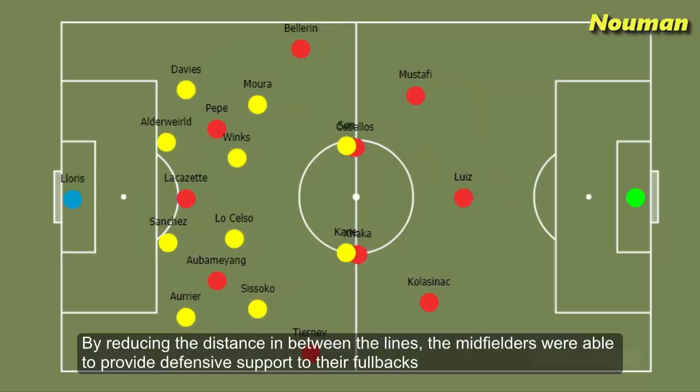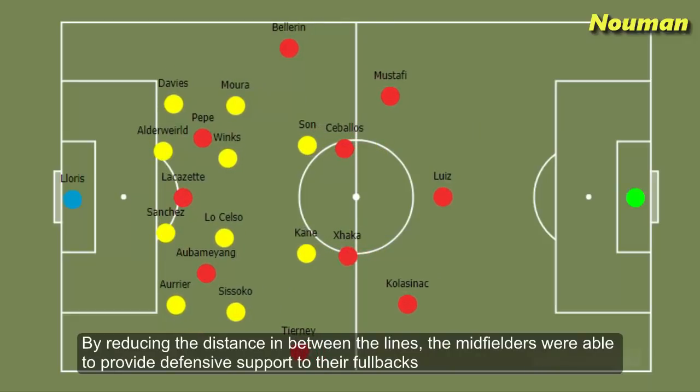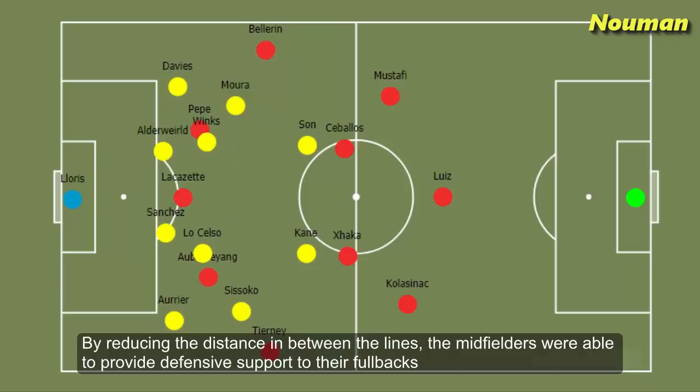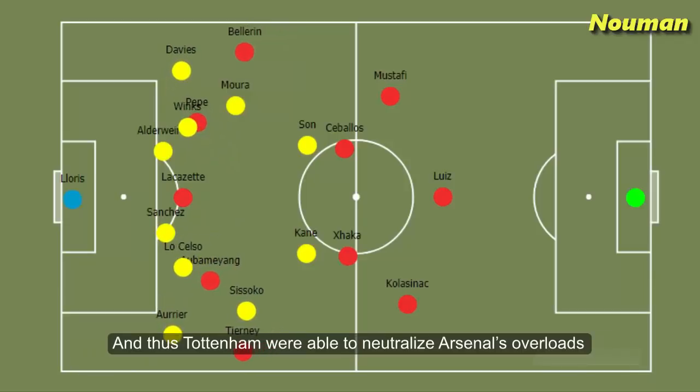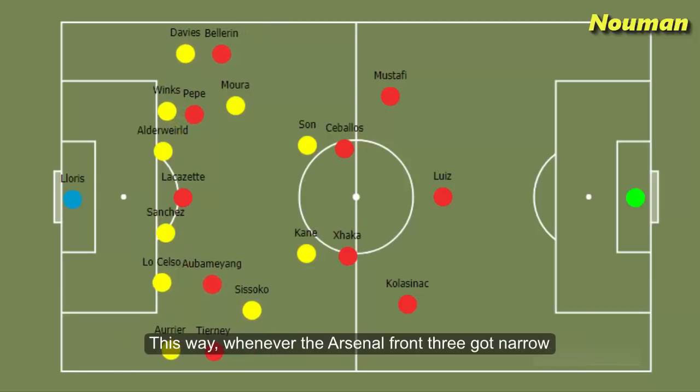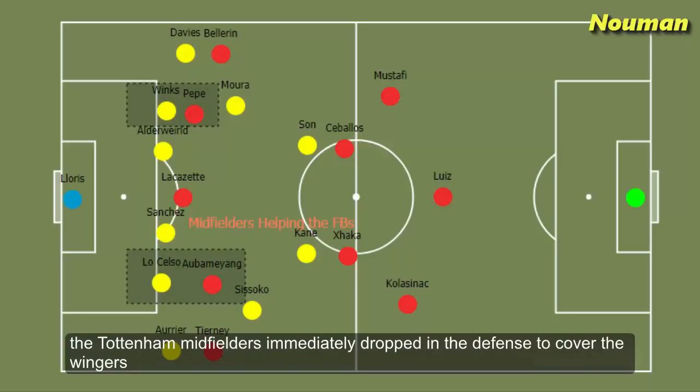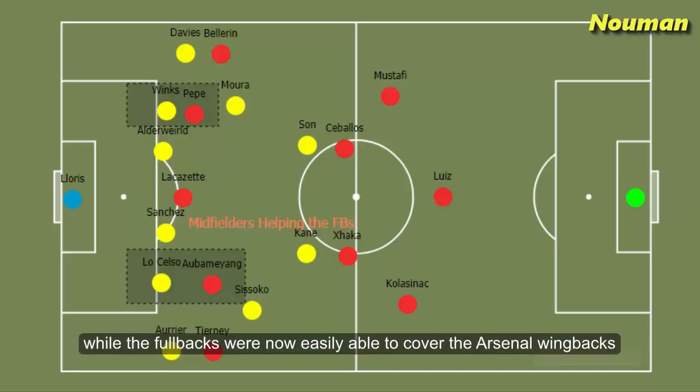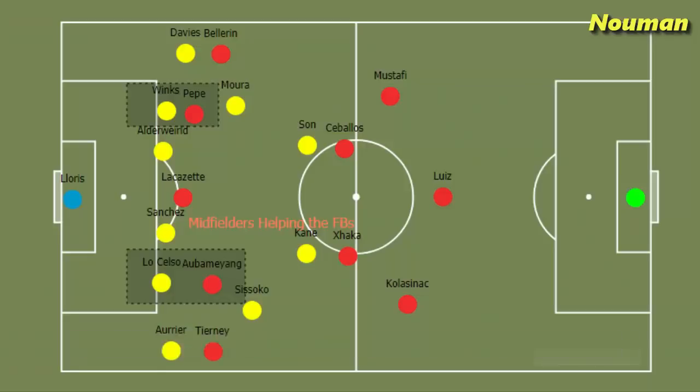By reducing the distance in between the lines, the midfielders were able to provide defensive support to their fullbacks, and thus Tottenham were able to neutralize Arsenal's overloads. This way, whenever the Arsenal front three got narrow, the Tottenham midfielders immediately dropped into the defense to cover the wingers, while the fullbacks were now easily able to cover the Arsenal wingbacks.